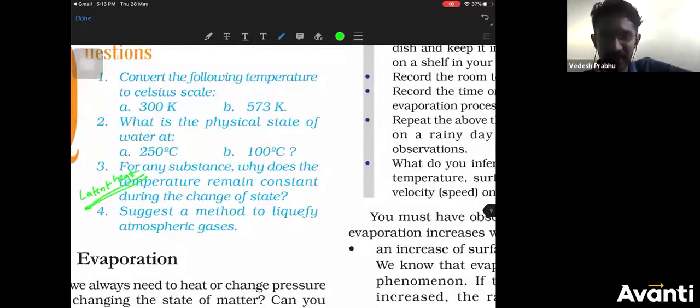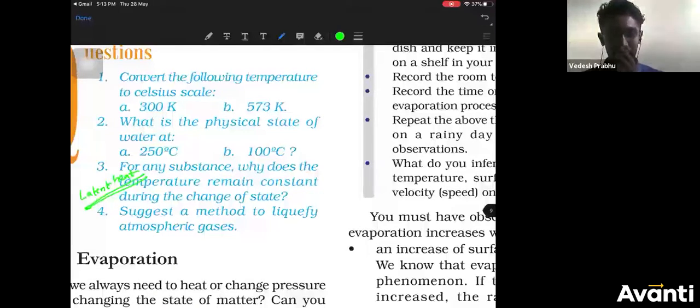Okay. For any substance, why does the temperature remain constant during the change of state? Because of latent heat. Full stop. Another point you write: the excess heat is used to overcome the force of attraction of the particles. Over. Full marks to you. Don't do any overaction. This much you write, that is over.